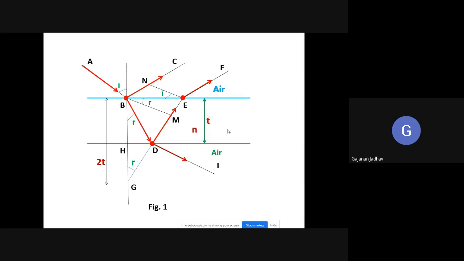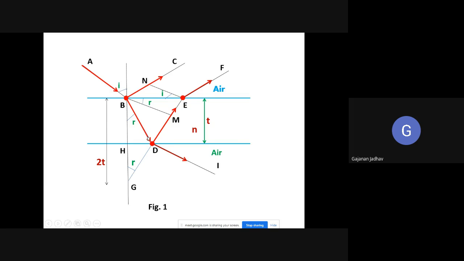When light AB falls at a point B, part of the light gets reflected into BC and part of the light gets refracted through this transparent thin film, that is BD.